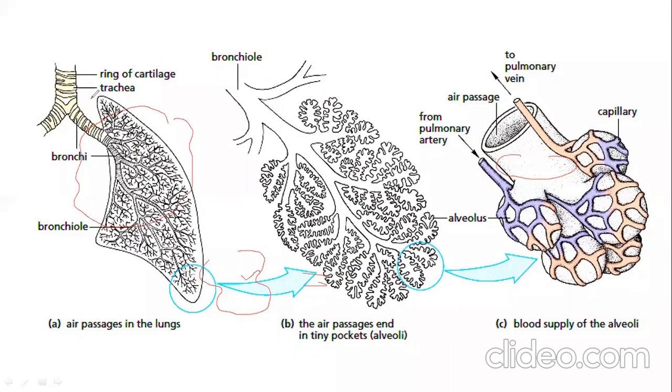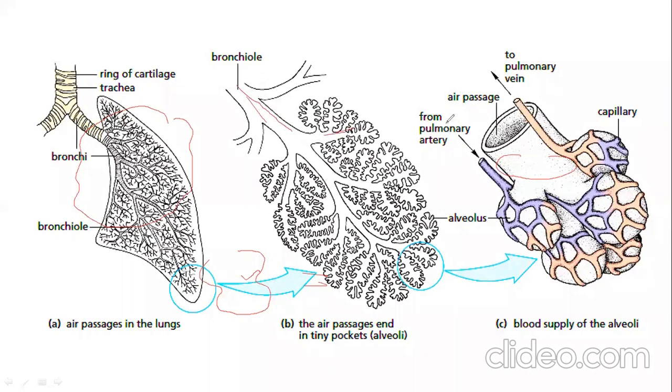Now, ring of cartilage, trachea, bronchus, and lungs, right? Alveoli, right? Is it clear up to here? And this one is the bronchiole. Bronchiole ends with a grape-like structure called alveoli.